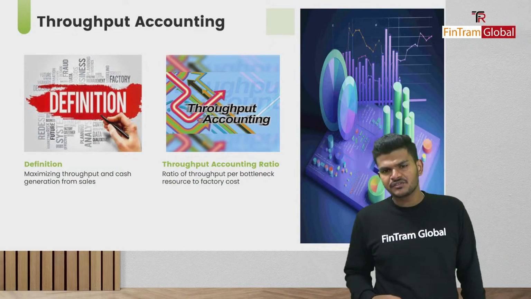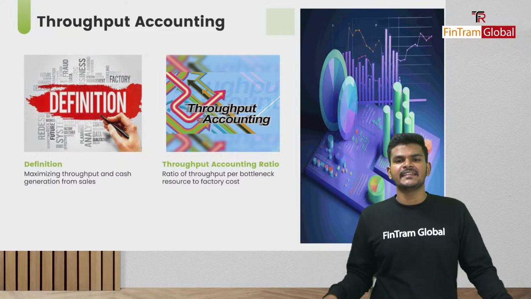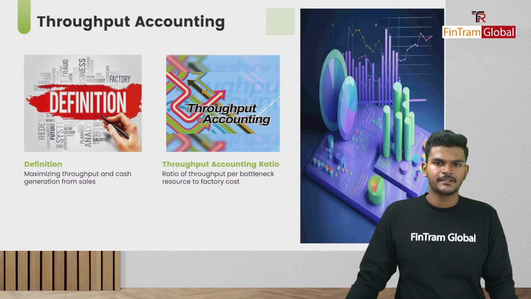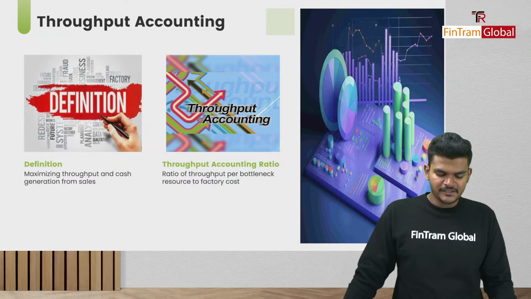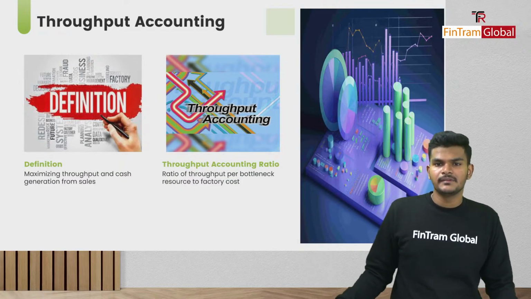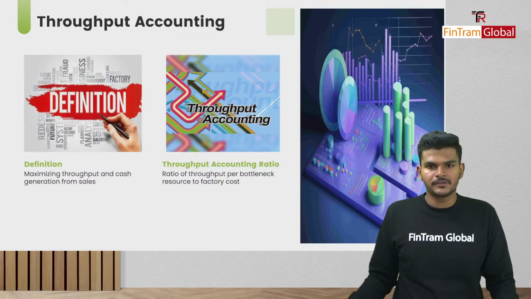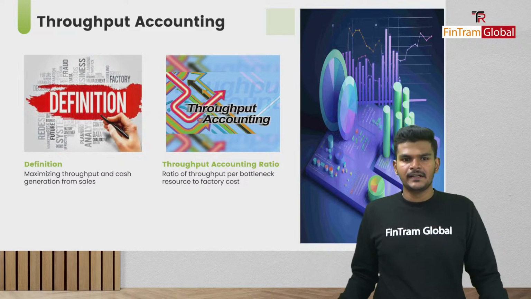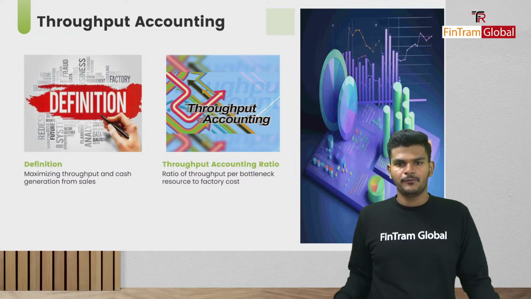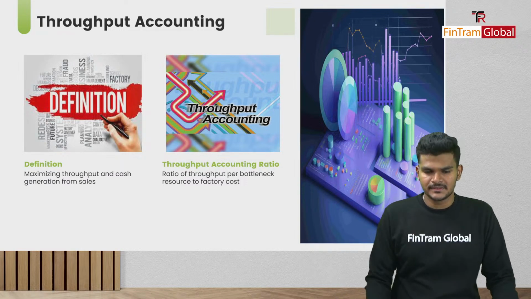And then what is throughput exactly? Throughput is basically sales minus material cost, isn't it? Sales minus material cost is throughput. And cash generation, and we're ensuring that we look at profits as well. Profit is basically throughput minus the factory cost. Okay, folks, so that's basically how the concept works here, isn't it?